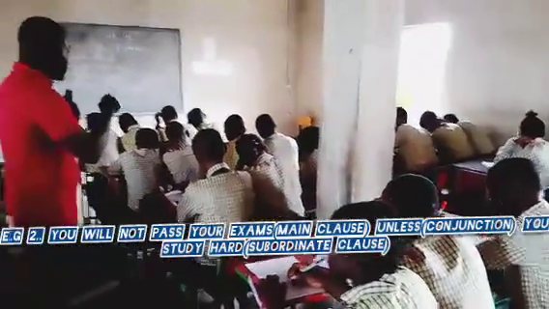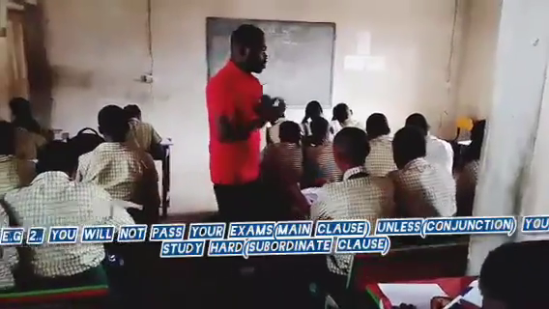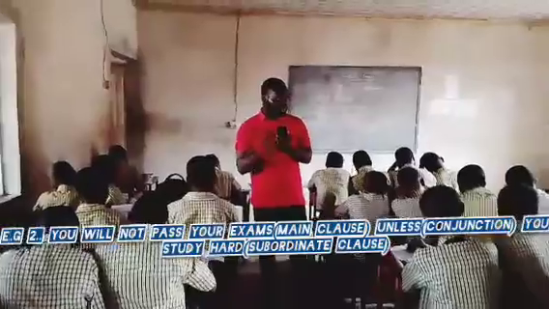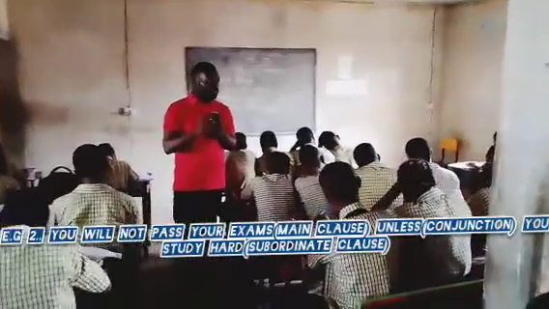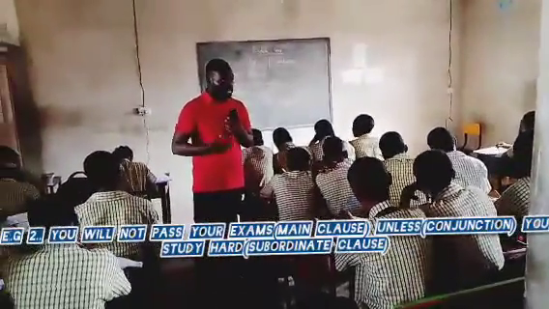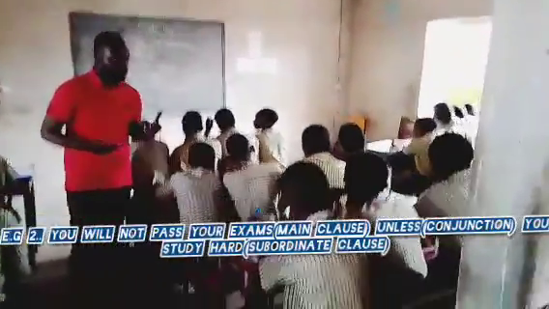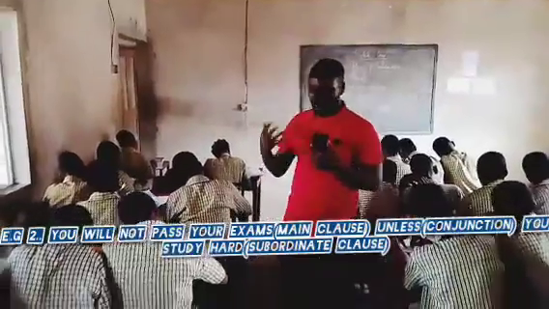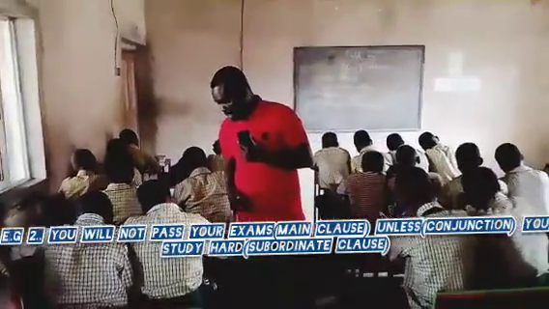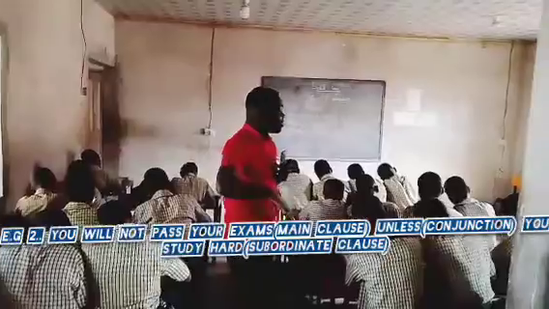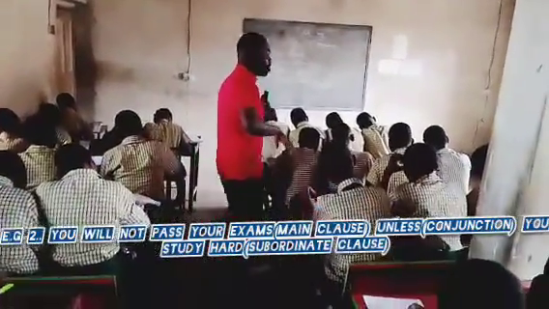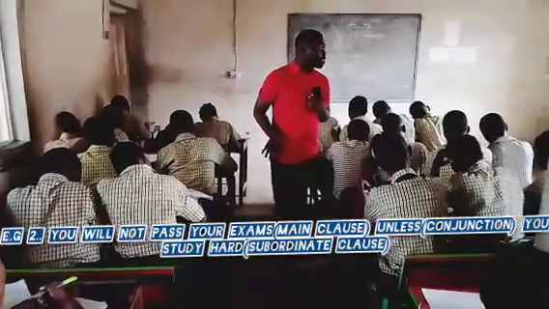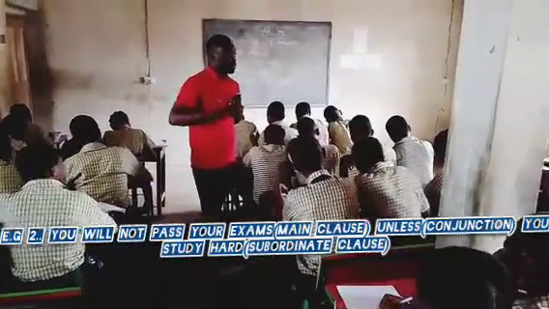Good. Now, in this sentence, have you written down the sentence? You will not pass your exams unless you study hard. Now, what is the main clause there? I need feedback. Now, split it out. Tag it your main clause. It has a complete meaning. Good. You will not pass your exams. While the remaining part of the sentence is what? Unless you study hard. It is your subordinate clause. Why is it your subordinate clause? The meaning is what? Incomplete.